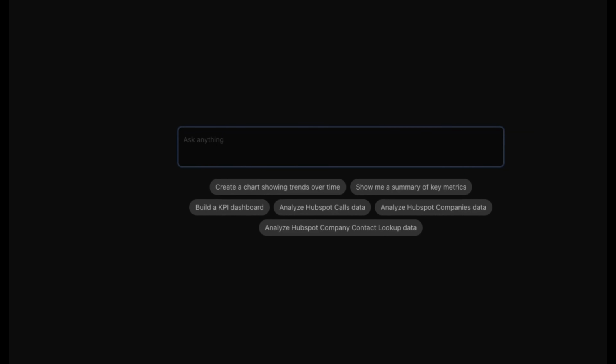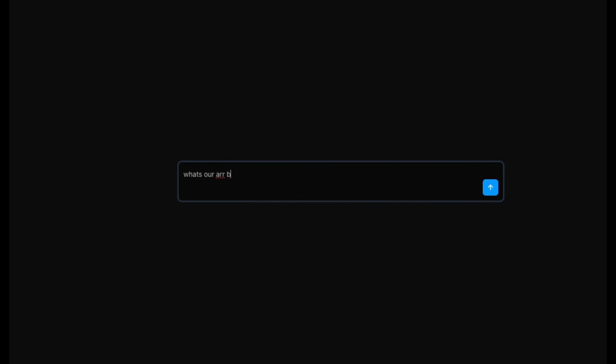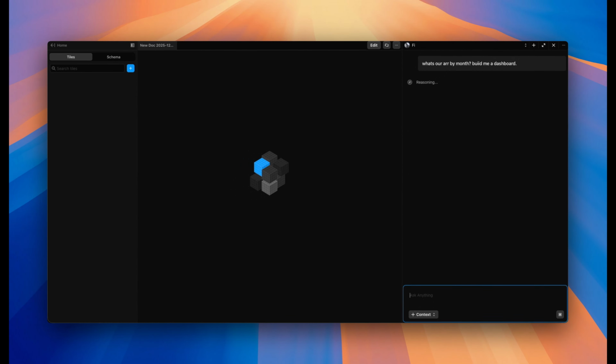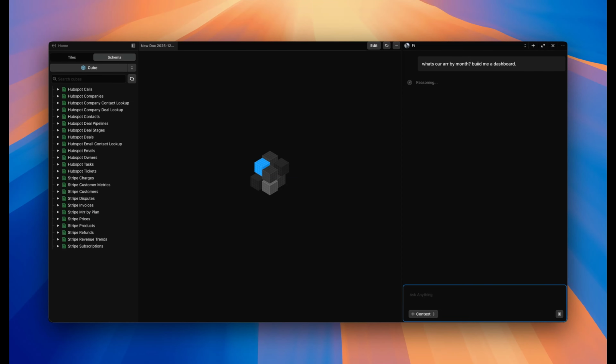And you can ask Fi anything related to your data, such as, what's our ARR by month? Build me a dashboard. Immediately, Fi will find the data that best answers this question. And in the background, before we even ask this question, Fi immediately built data models and organized the data to best assist us.